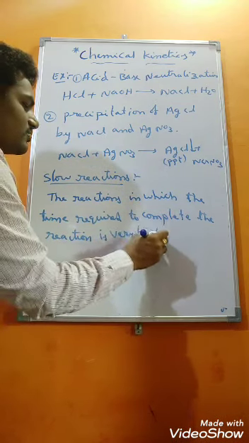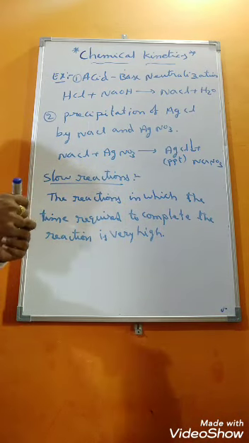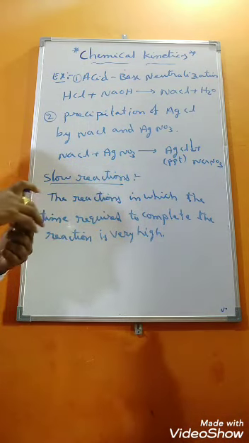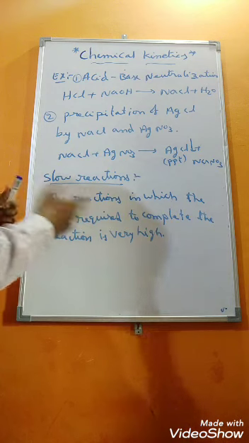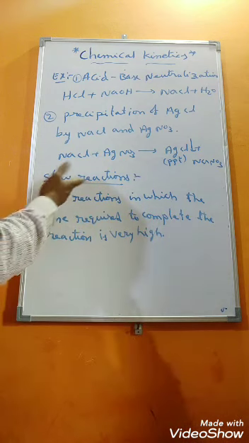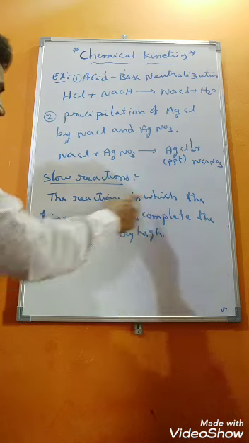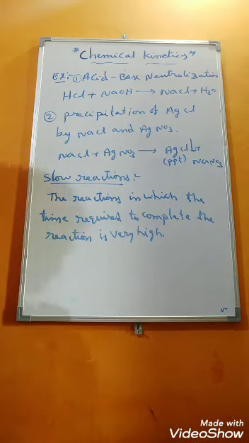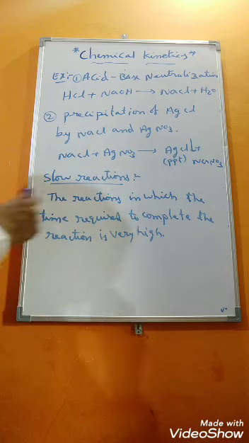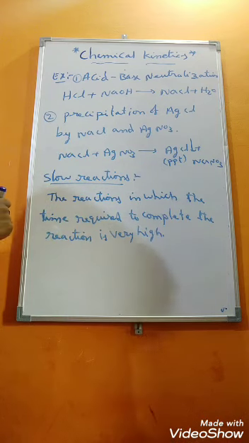Very high means it may take hours, days, and even months and years also. That will depend upon the reaction. Such type of reaction generally we call as what? Slow reactions. Okay? The reactions in which the time required to complete the reaction is very high. Such type of reactions are slow reactions.